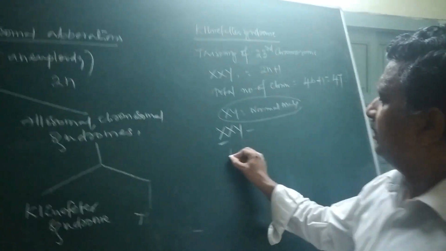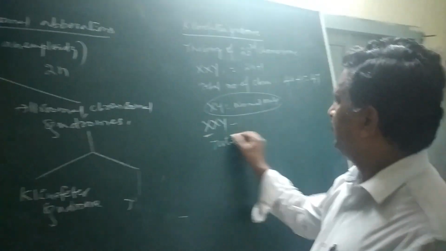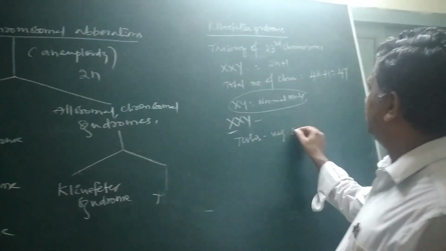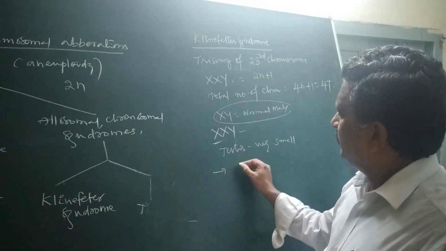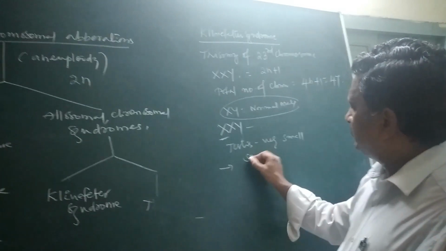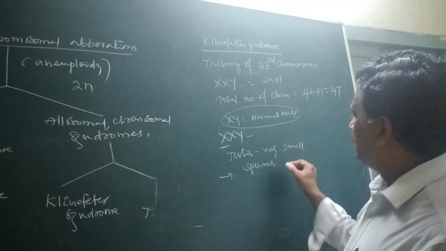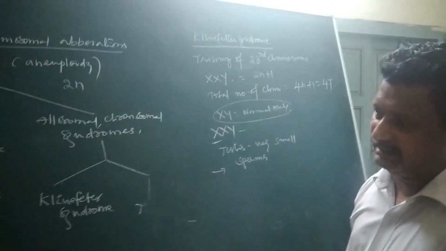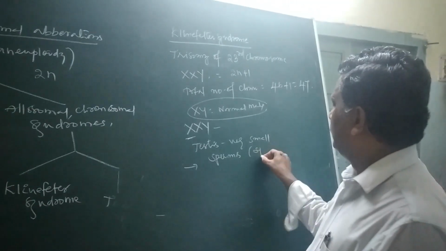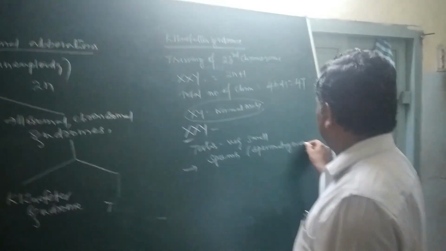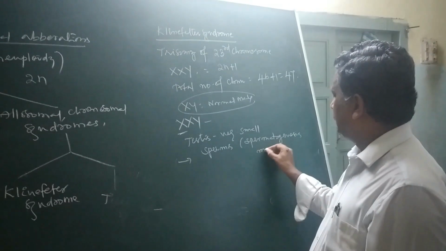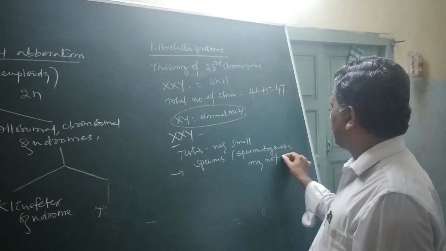In these people, testes are very, very small. They are unable to produce sperms. Sperms are not going to be developed by them. So spermatogenesis may not occur.